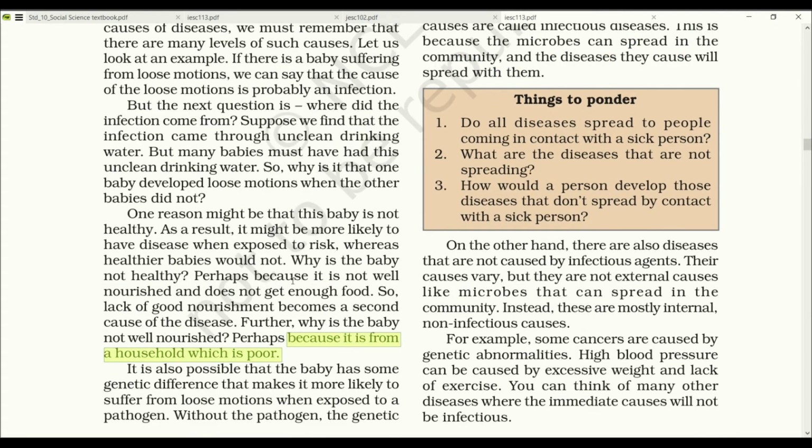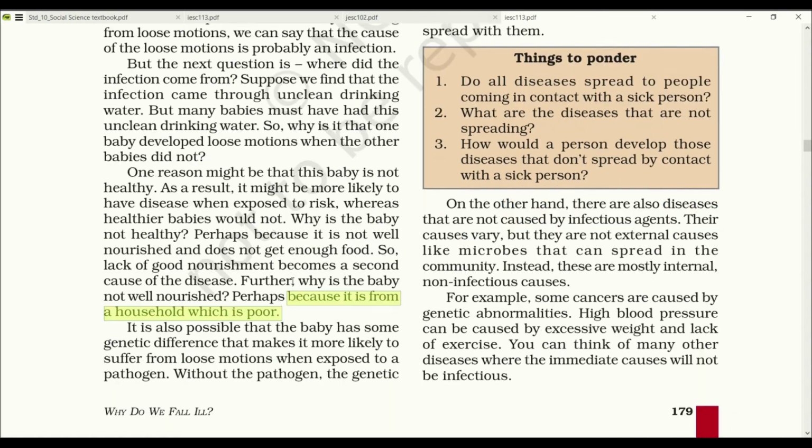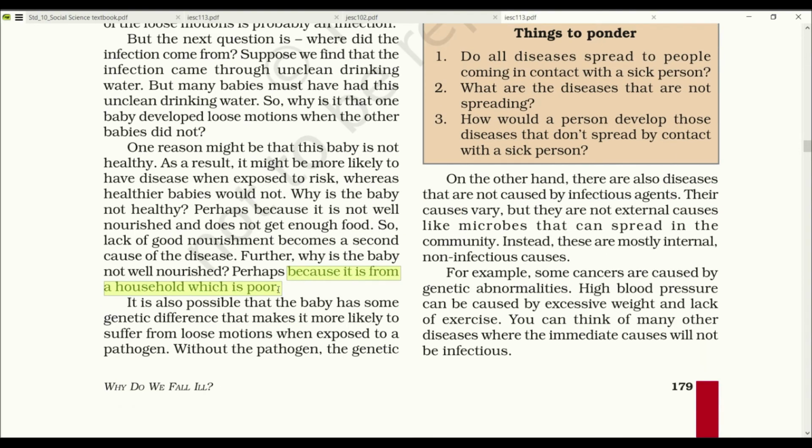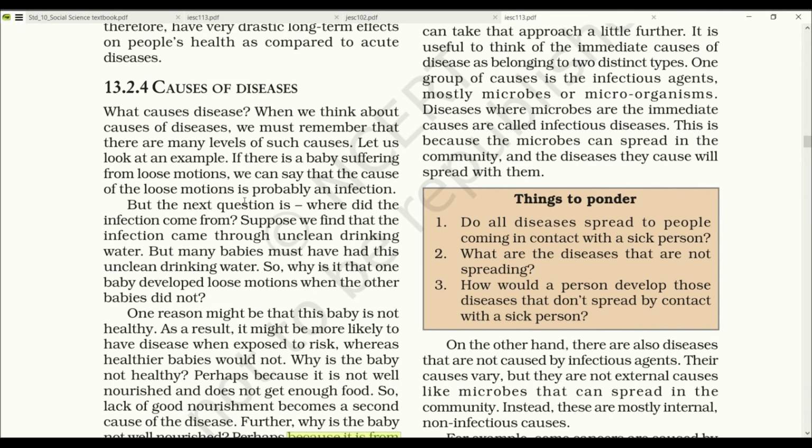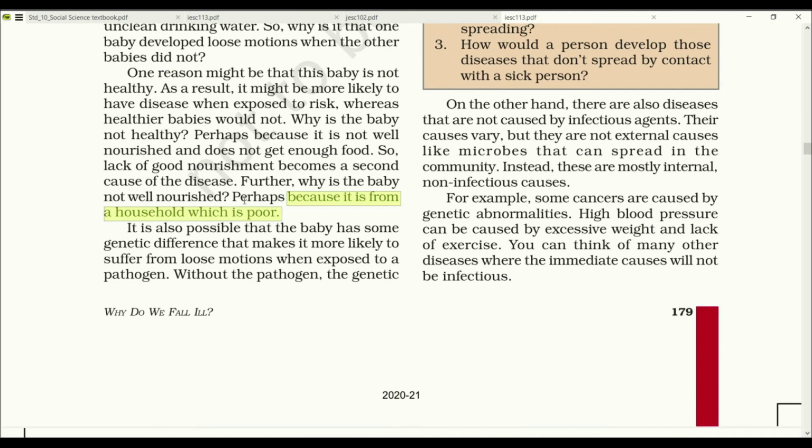So within these two paragraphs, we saw why the disease had occurred to a certain baby and not to the other babies. We came to a conclusion that it may be poor, and because of its poverty, it was not well nourished, which made its health deteriorate and that led to diarrhea. It is also possible that a baby has some genetic difference that makes it more likely to suffer from loose motion when exposed to a pathogen.